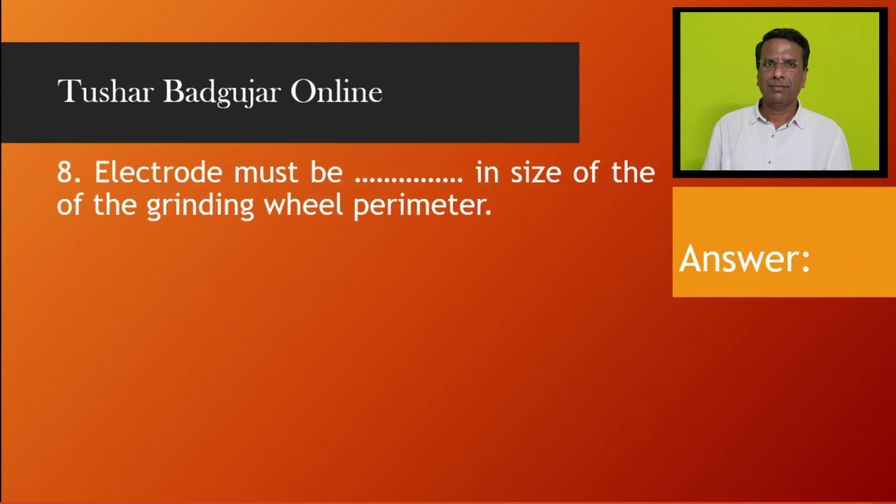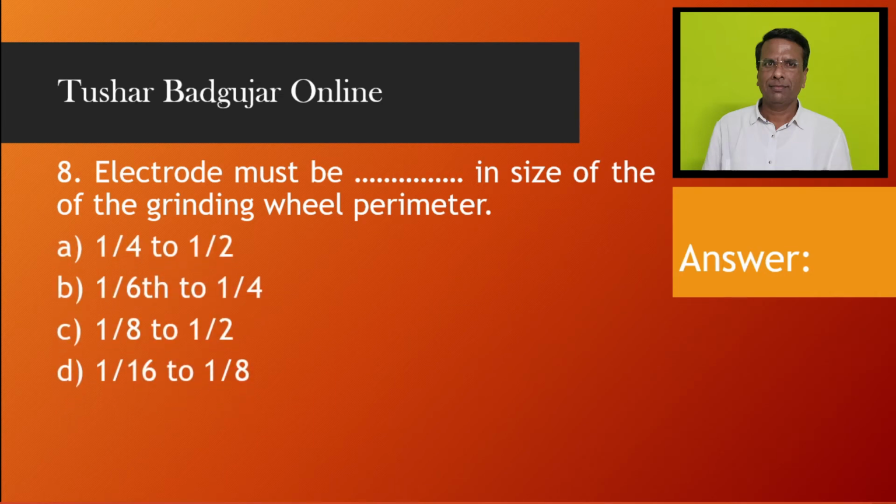Electrode must be dash dash in size of the grinding wheel perimeter. 1/4 to 1/2, 1/6 to 1/4, 1/8 to 1/2, 1/16 to 1/8. And the answer is B, 1/6 to 1/4.